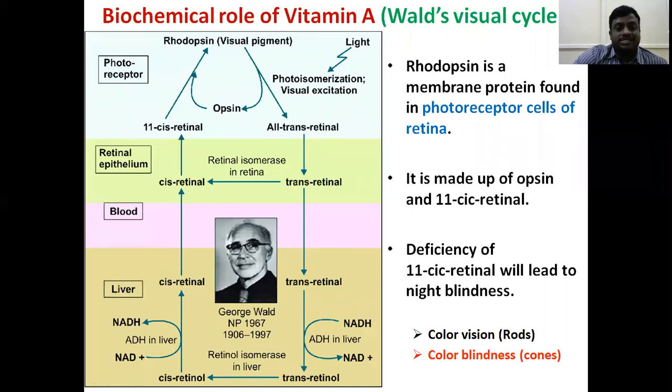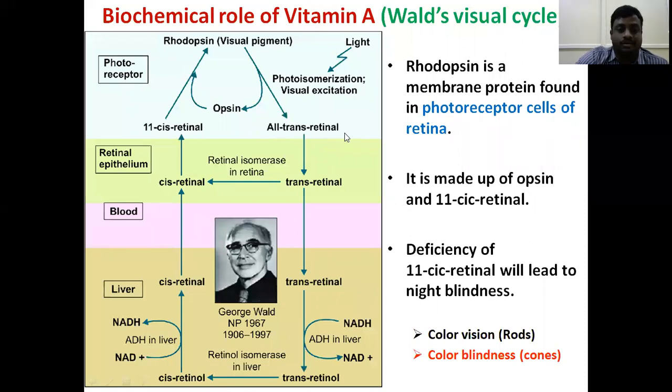What is rhodopsin composed of? It is composed of opsin and 11-cis retinol. Whenever light passes to the retina, breaking of the rhodopsin takes place. Here opsin is separated from the 11-cis retinol. When opsin is separated, it produces all-trans retinol in the photoreceptor cells.